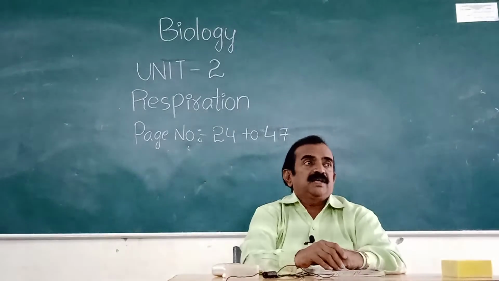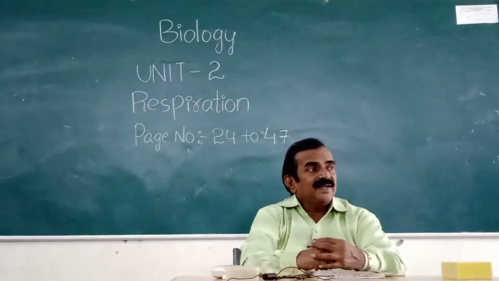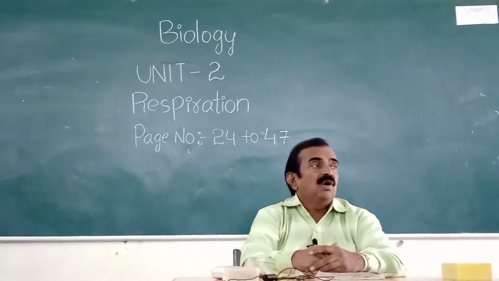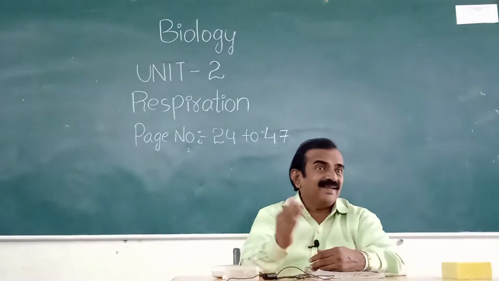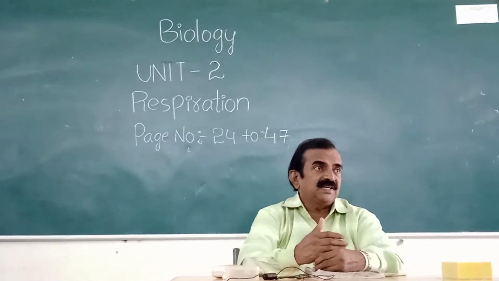Answer? Alveoli. Name the flap-like structure which is guarding the respiratory tract. Epiglottis. Epiglottis is guarding against the entry of water and also food into the respiratory system. Epiglottis is present above the glottis.